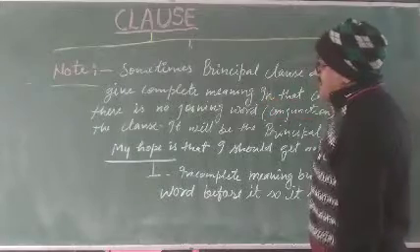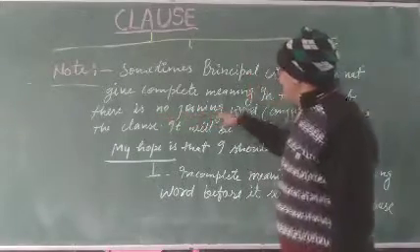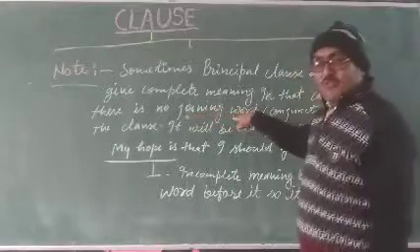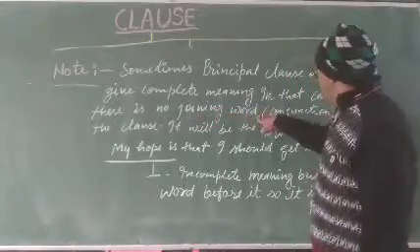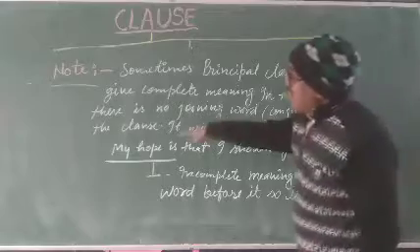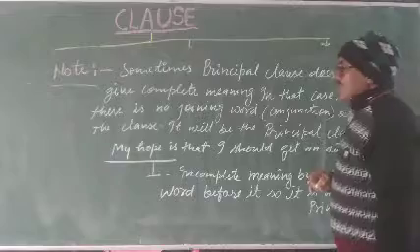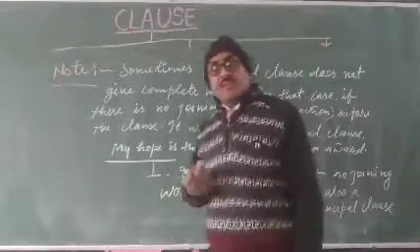In that case, if there is no joining word, or no conjunction before the clause, it will be the principal clause. So what do you understand about principal clause?